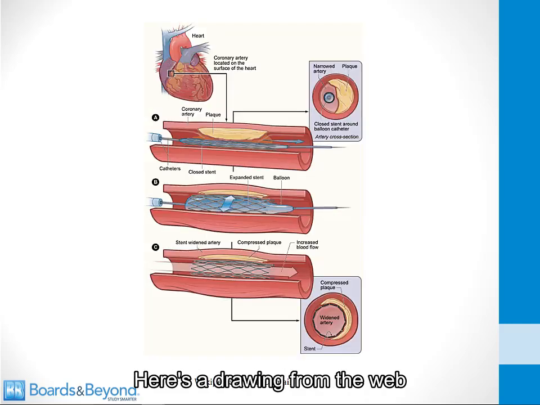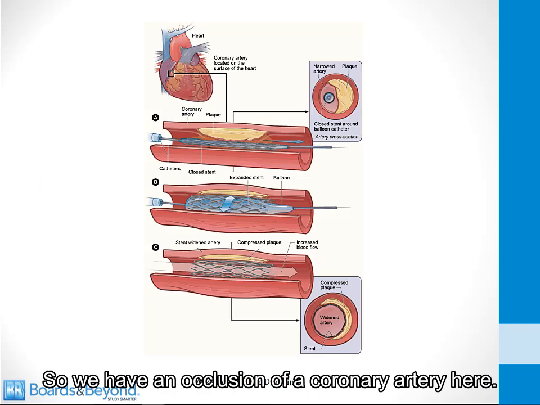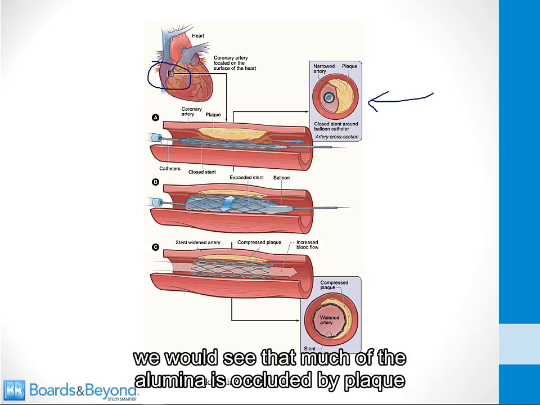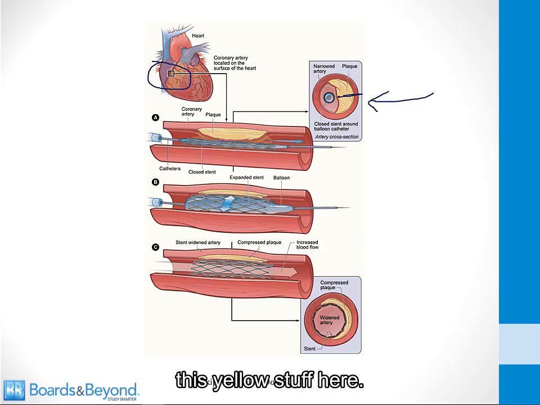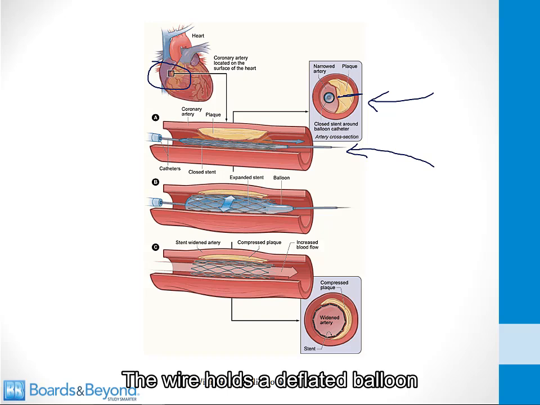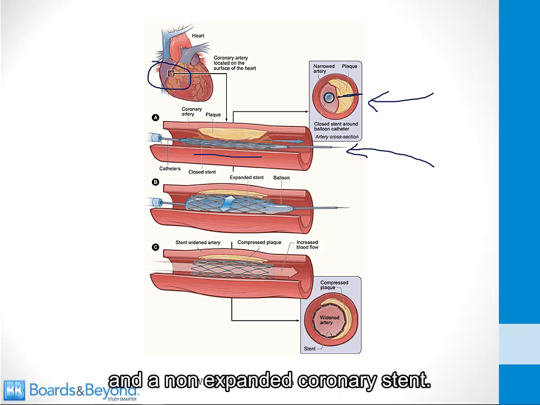Here's a drawing from the web just to make this even more clear. So we have an occlusion of a coronary artery here, and if we look at it in cross-section, we would see that much of the lumen is occluded by plaque, this yellow stuff here. We then take a wire and we thread it across the plaque. The wire holds a deflated balloon and a non-expanded coronary stent, in other words, a collapsed coronary stent.